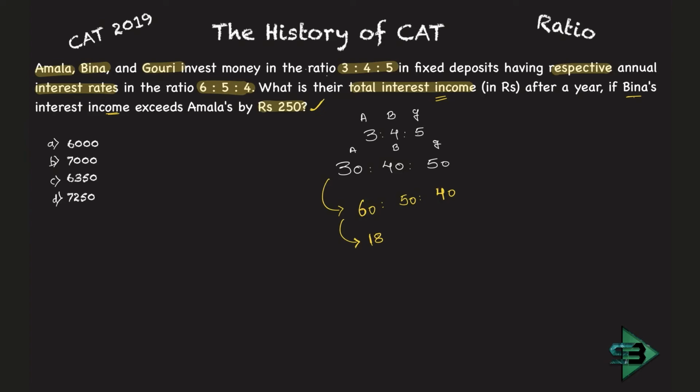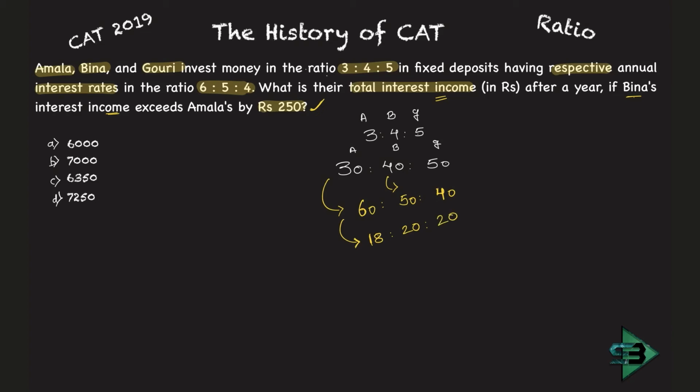So 60% of 30 is nothing but 18, which means 18 rupees is what Amla is earning by interest out of 30. 50% of similarly 40 is nothing but 20, which Bina is earning by interest, and 40% of 50, what is 40% of 50? 10% is 5, so 40% will be 20, right? That is what is being given to you.